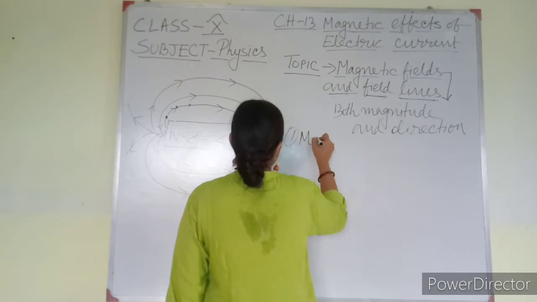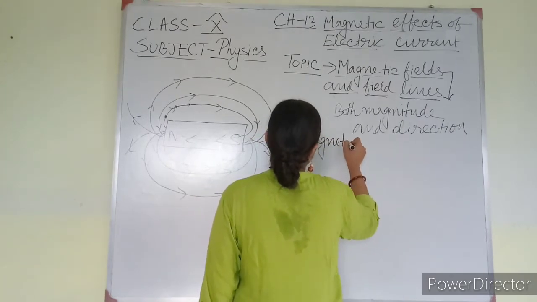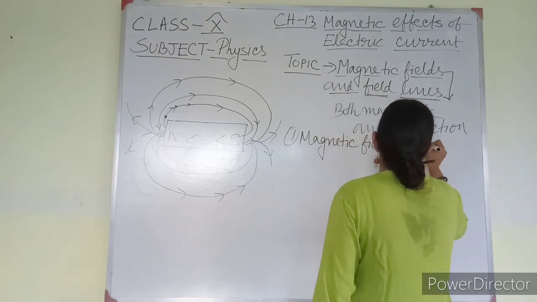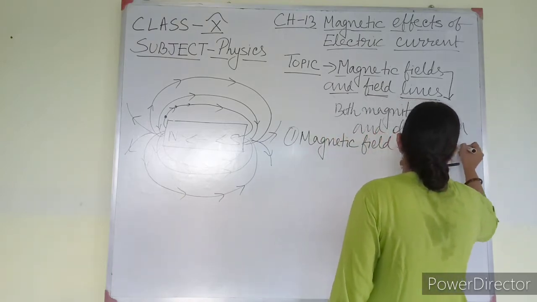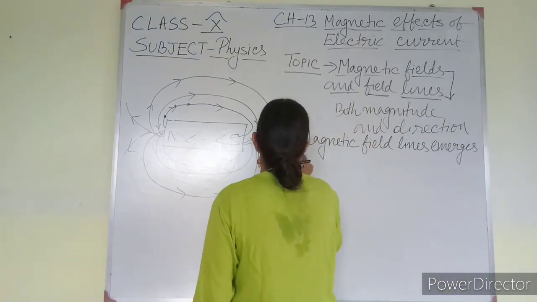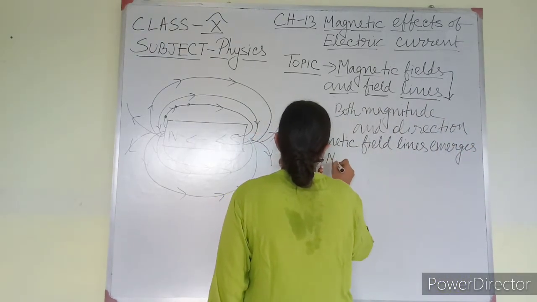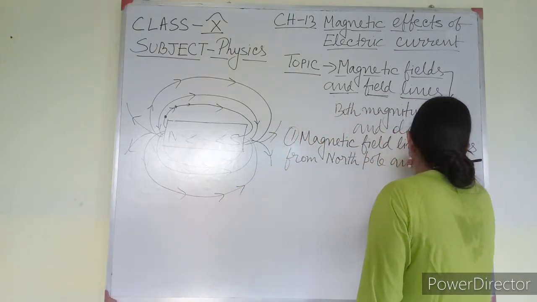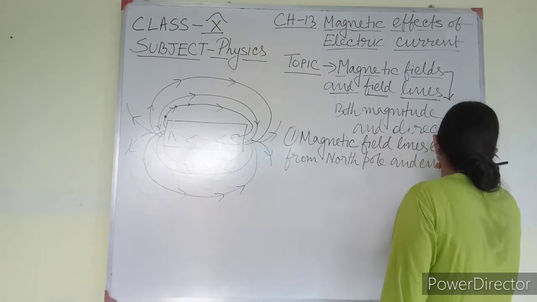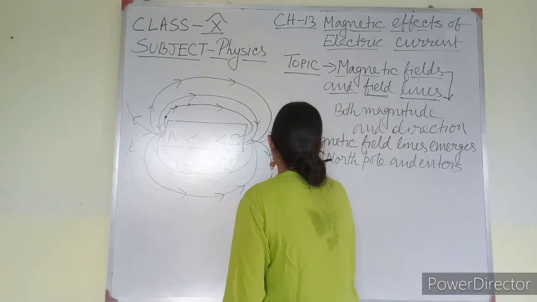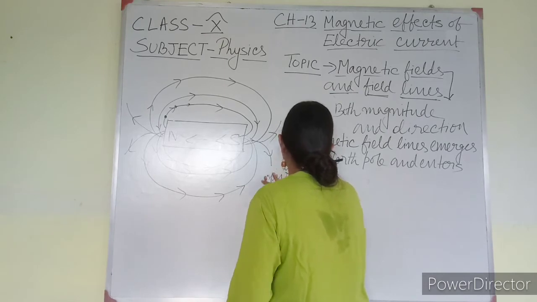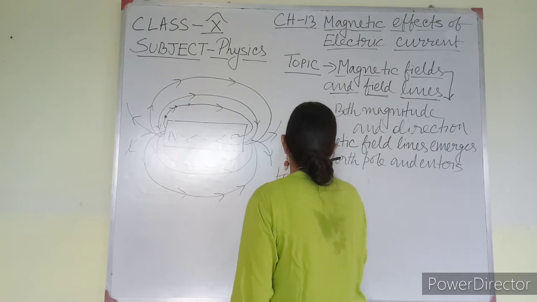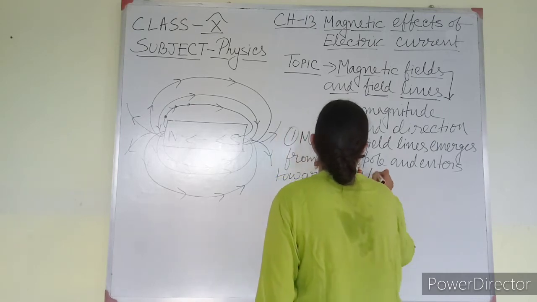First one: magnetic field lines emerge from the North Pole and enter towards the South Pole.